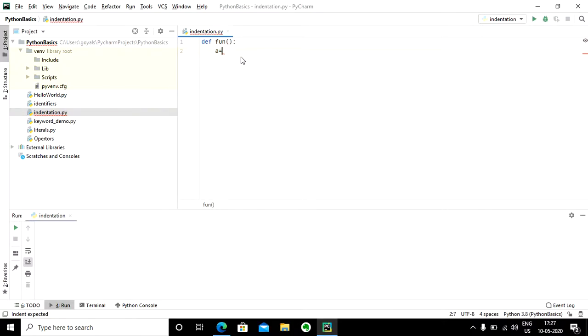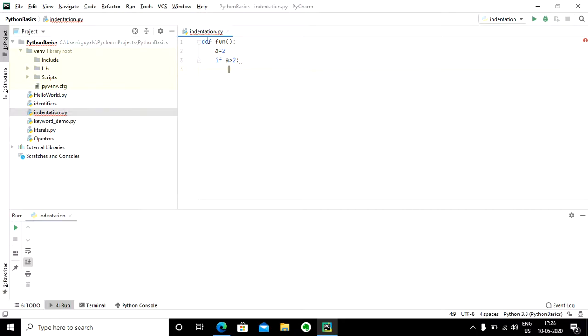Now let's suppose I have created a variable a and assigned a value 2 to it. And now I am checking if a is greater than 2, which is again followed by a colon sign.